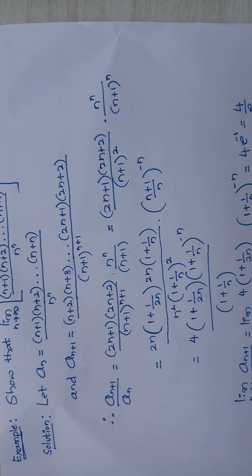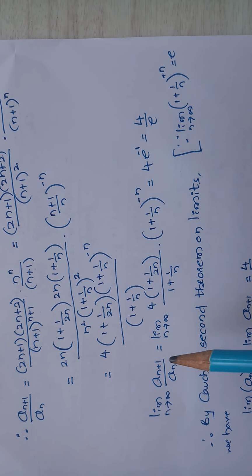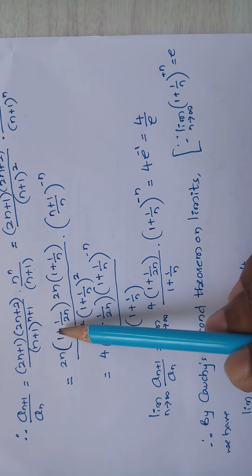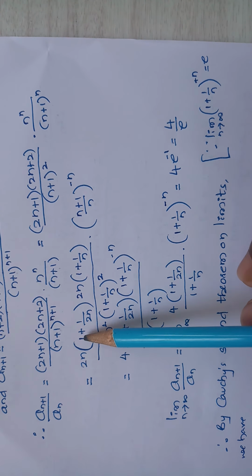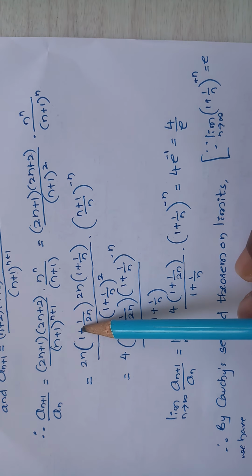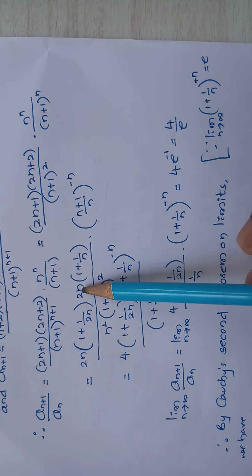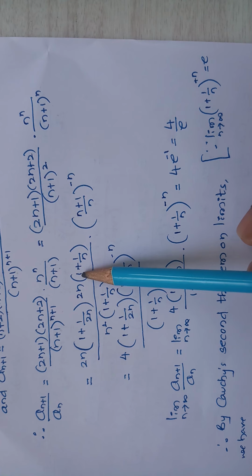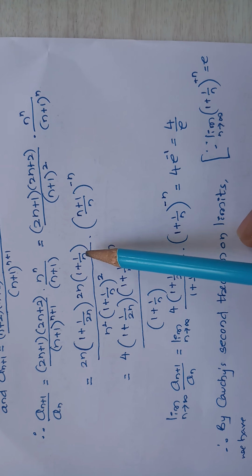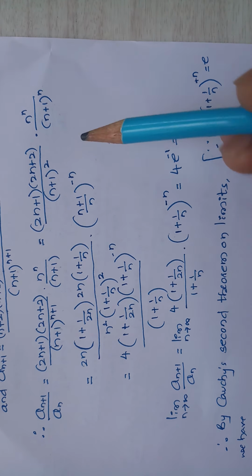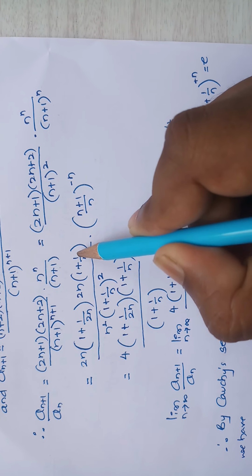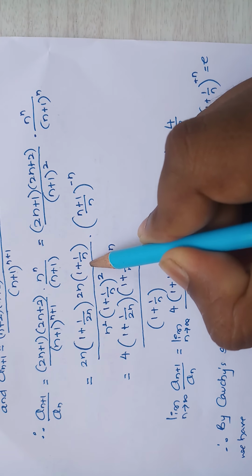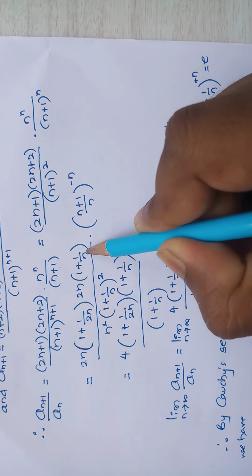So I am taking common here, so here I am taking 2n common in this term, so then it will become 2n. If I take common, then 1 plus 1 divided by 2n. This is also, if I take 2 common, so this is 2 divided by 2n, then 2 vanishes, what remains? 1 divided by n.